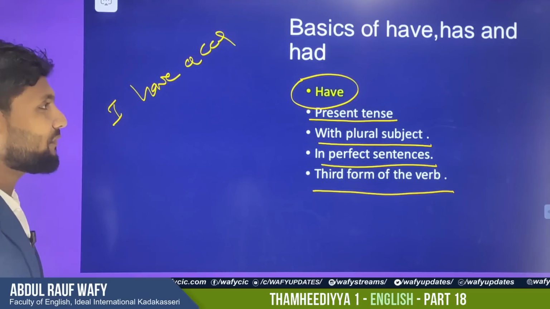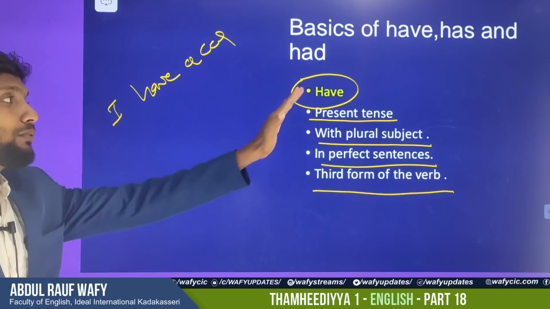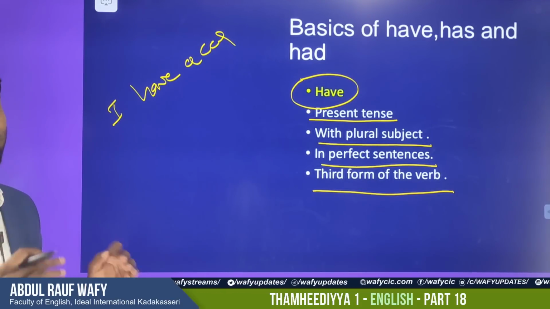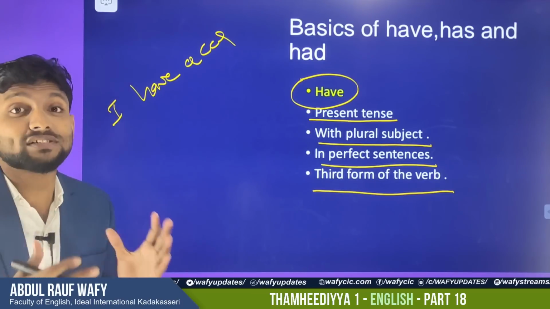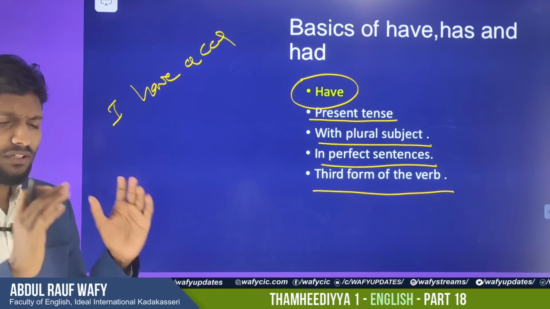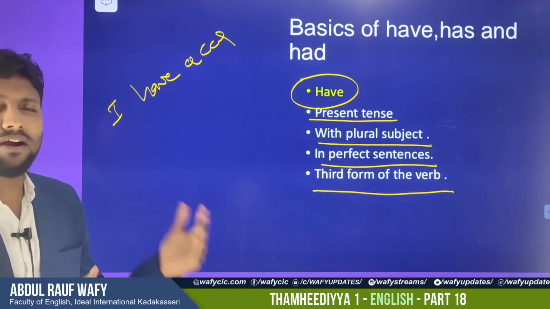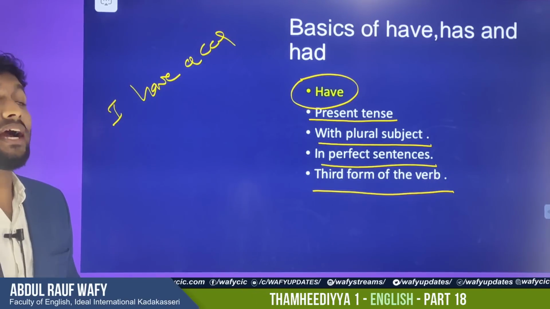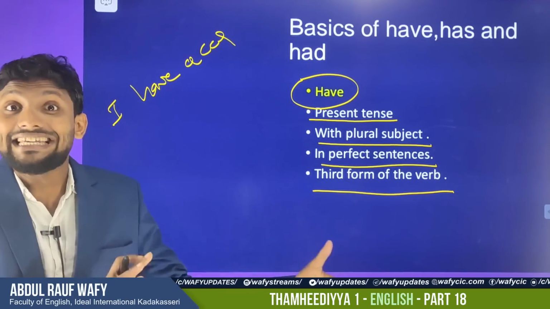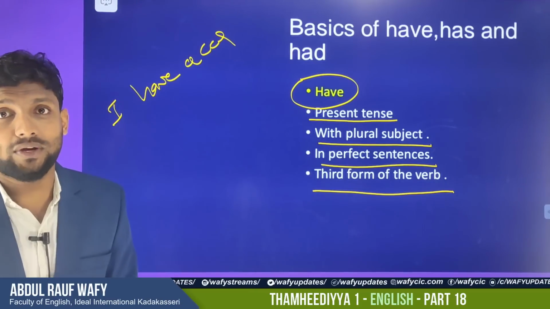So when we talk about have, you should remember 4 things. First of all, why do we use have in a sentence? To show ownership, like I have a car, or like I have to do something, like I have to, okay, you should do that, okay, like that.